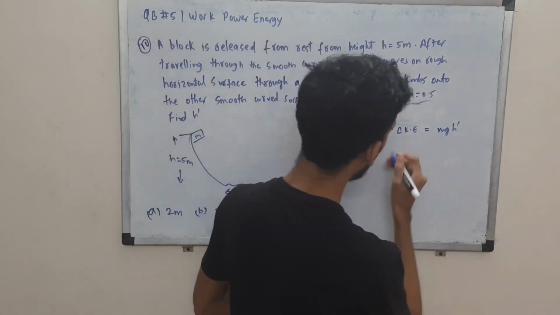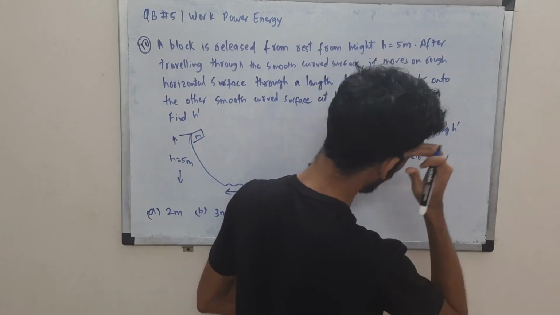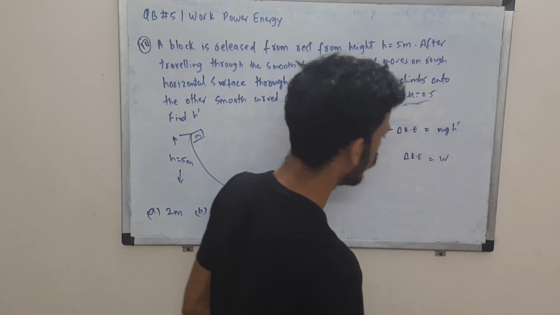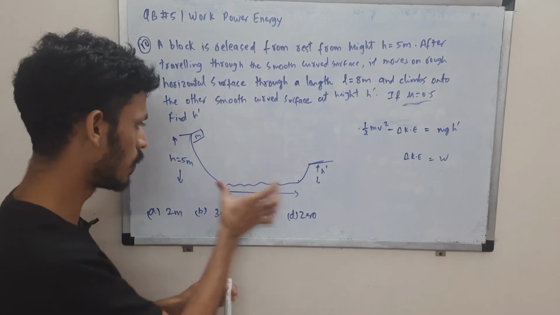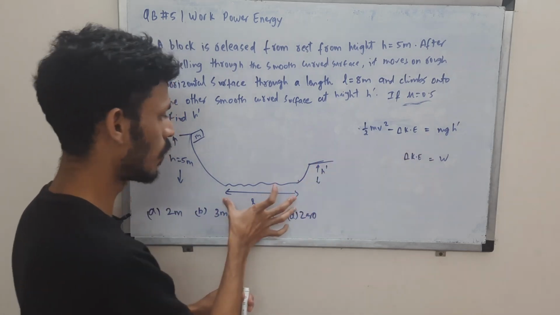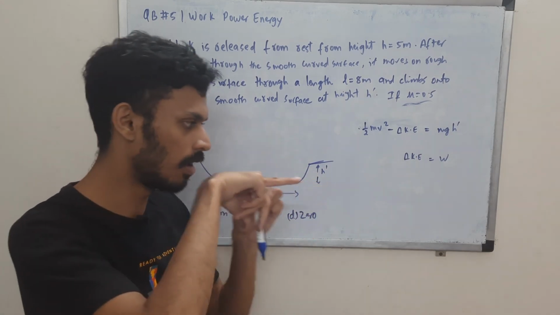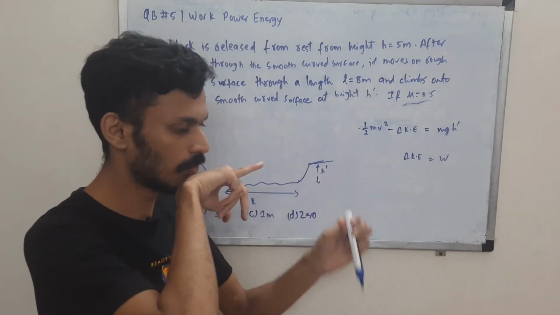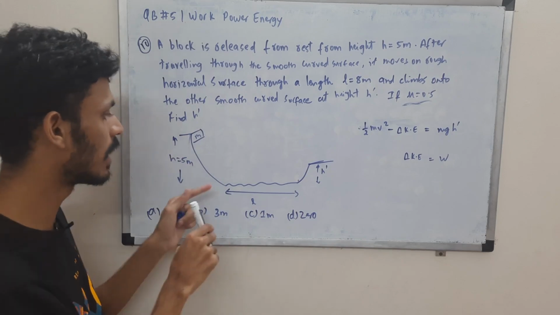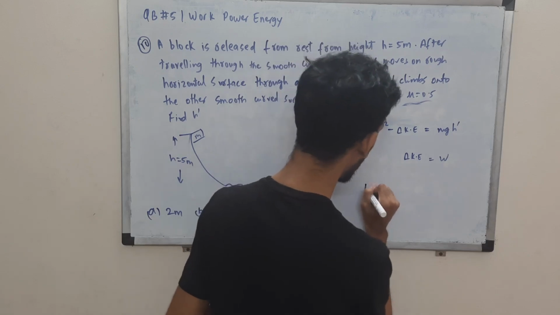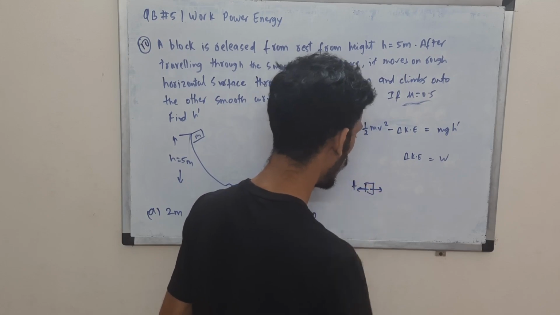This change in kinetic energy is given by the work energy theorem: work done by all the forces. Here it is only the friction force. For this length the loss happens; the curved surfaces are frictionless. mg is in the downward direction, while displacement is along the surface, so that is not the contributing force. Friction is the contributing force: the block is moving this way, displacement is this way, and the friction force is in the opposite direction.